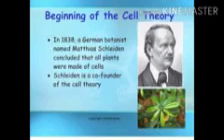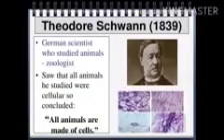Along with the German botanist Matthias Schleiden, there was another German scientist who studied animals, that is, a zoologist, who saw that all animals he studied were also cellular, and he concluded that animals are also made of cells.